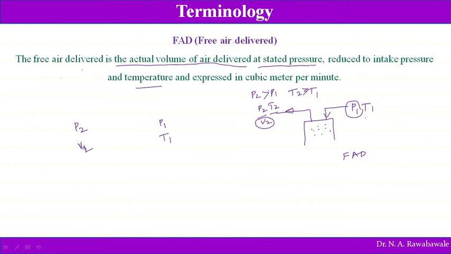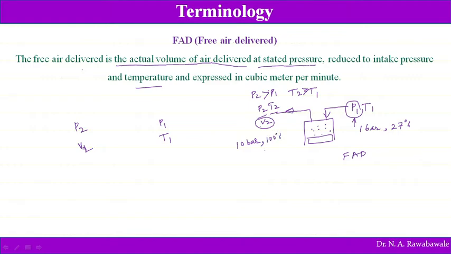So what is happening? Initially the pressure is, say for example, 1 bar and temperature is 27 degrees Celsius at the inlet. Now when this air is passed into the compressor and compressed with the help of the compressor, it comes out at 10 bar pressure, P equal to 10 bar, and temperature is say for example 100 degrees Celsius.